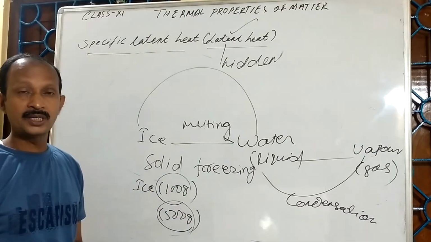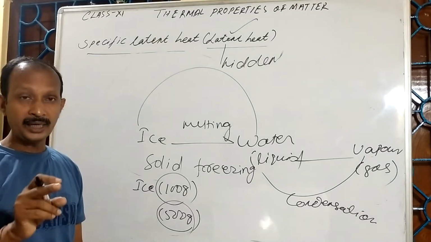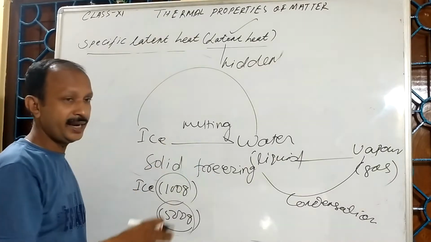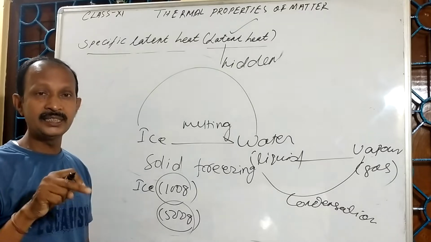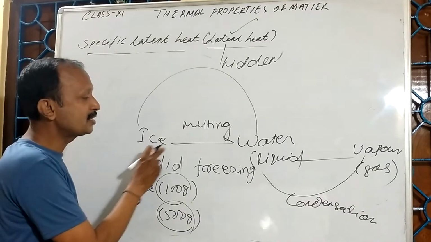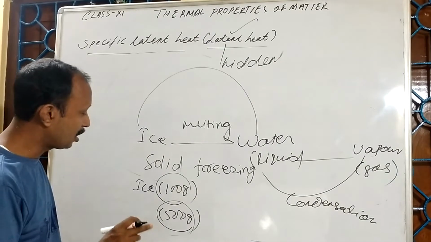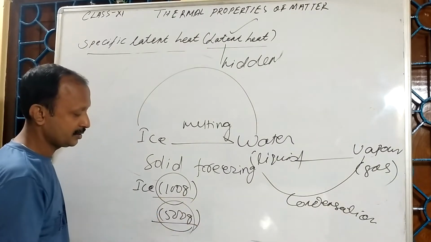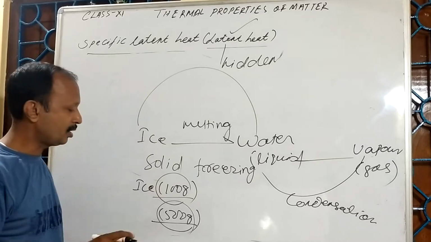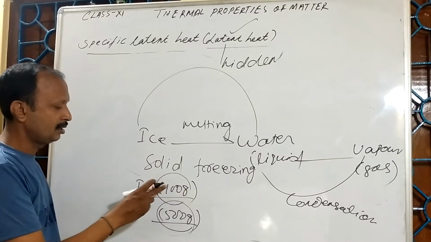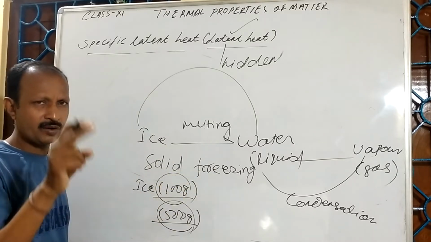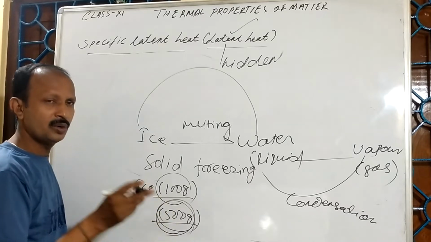For that purpose, to compare latent heat of this ice, that means how much heat is utilized to convert ice into water without changing the temperature, we have to consider the unit mass of the substance. That means if I consider 100 gram of ice to water by your friend, I have to consider here also 100 gram.